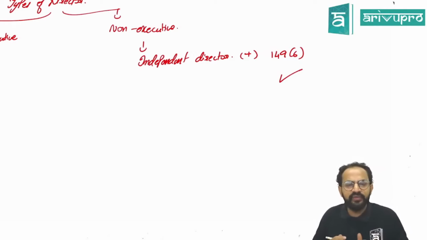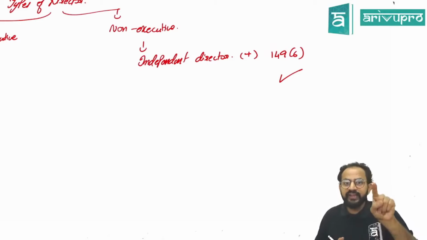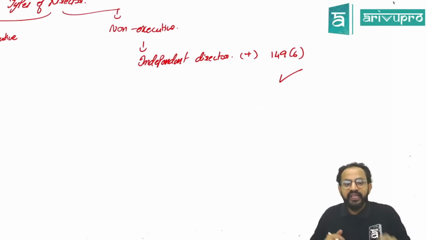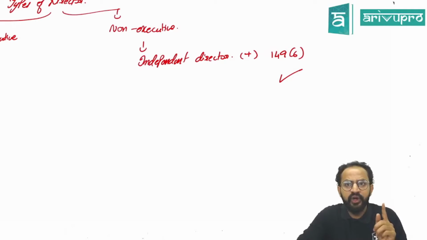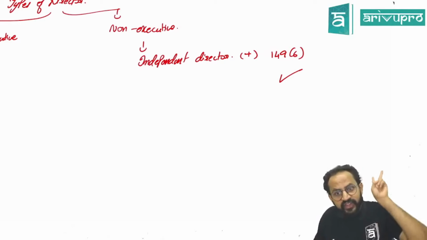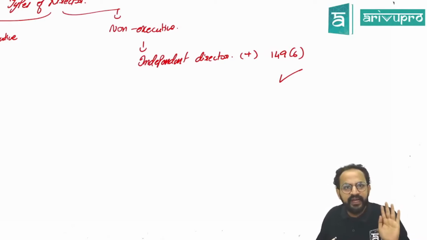We'll see at a later point of time, when we deal with independent directors in detail. So a person who is not a full-time employee, and who also satisfies the condition of 149 subsection 6, only then will he be an independent director.